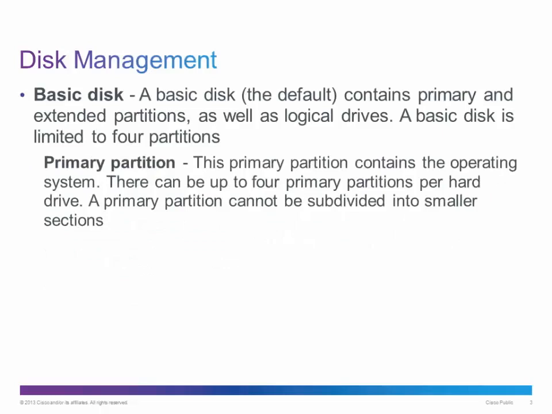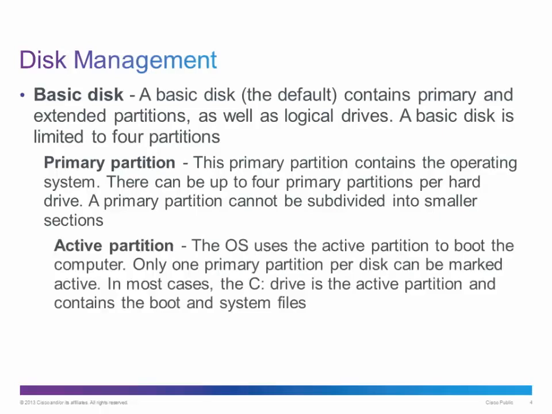Primary partition. The primary partition contains the operating system. There can be up to 4 primary partitions per hard drive, and a primary partition cannot be subdivided into smaller sections. A primary partition can also be marked as the active partition. The operating system uses the active partition to boot the computer. Only 1 primary partition per disk can be marked as active.